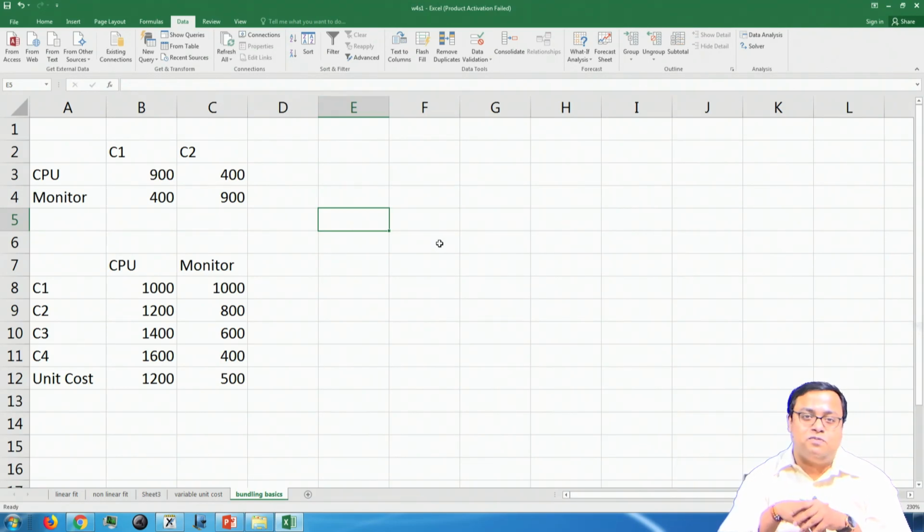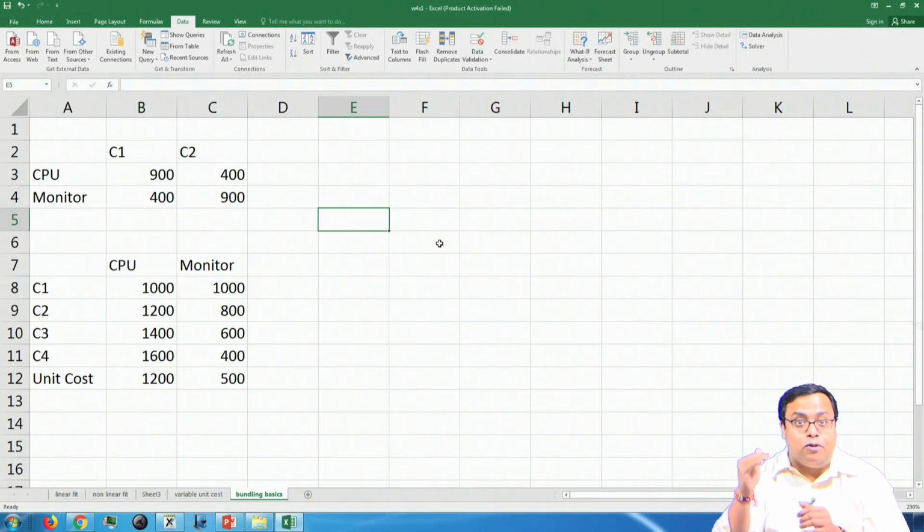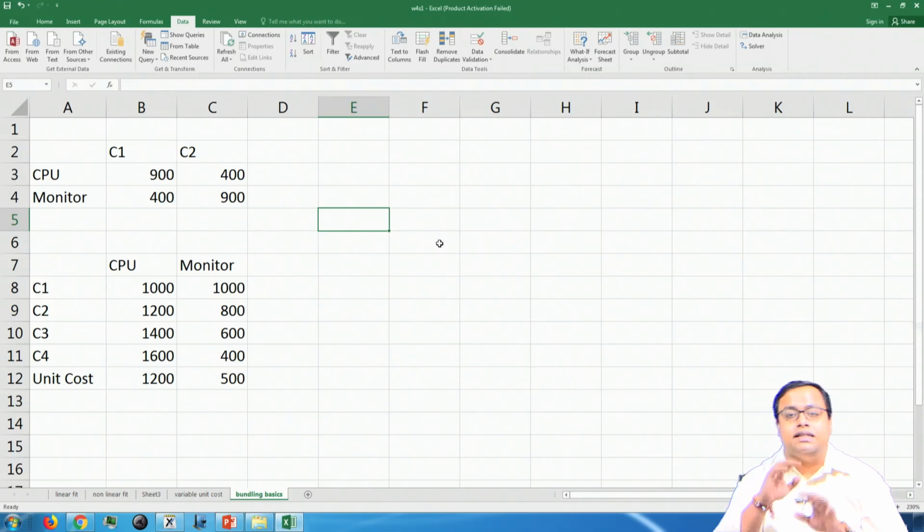Customer 1 wants to pay $900 for a CPU and $400 for a monitor. This is his willingness to pay. What is willingness to pay? If I offer him a CPU at 800 rupees, he will buy; at 850 he will buy; at 900 he will be indifferent between buying and not buying; at 901 he will not buy. That is the maximum money he is willing to pay, and the moment I offer something lower than this, he definitely buys.